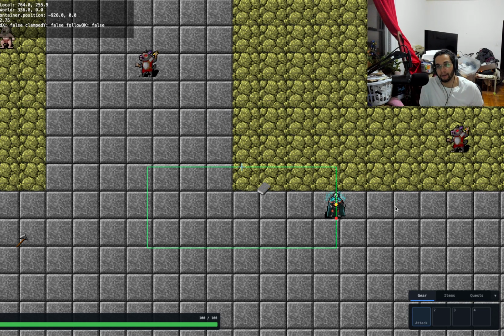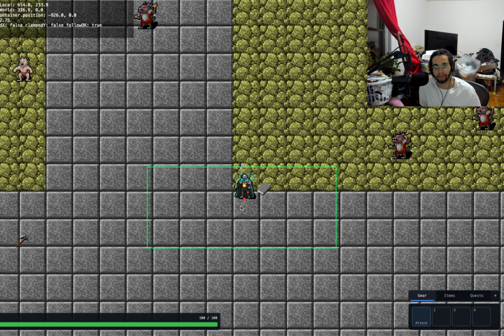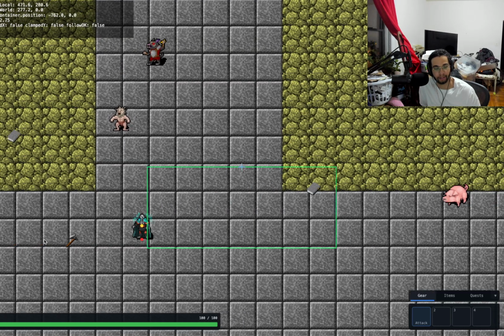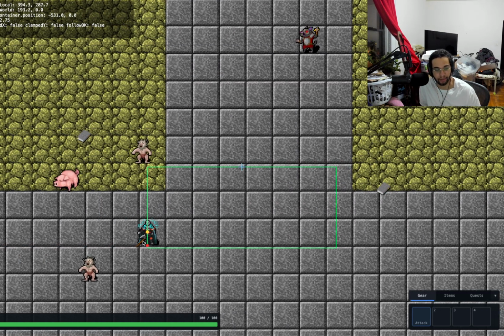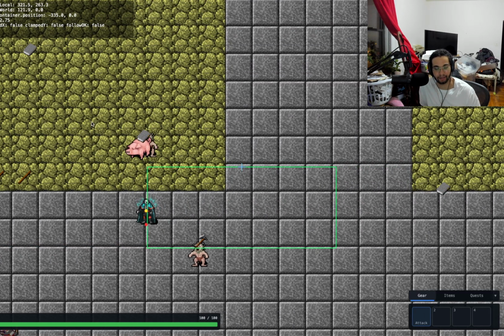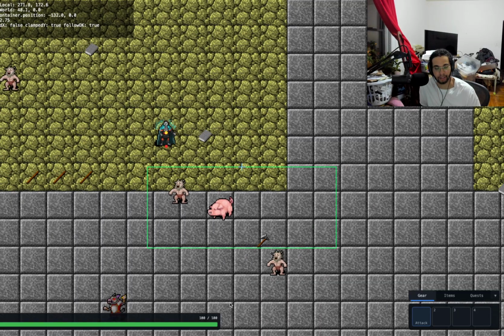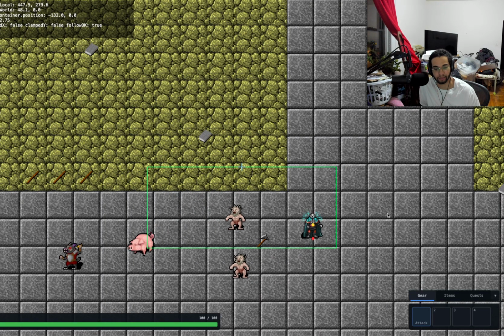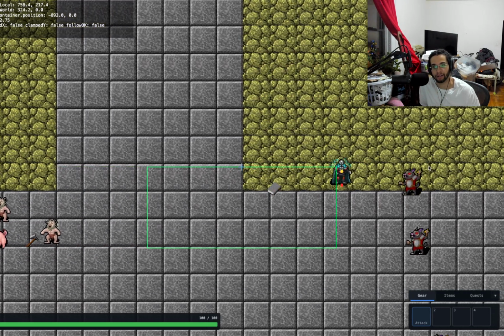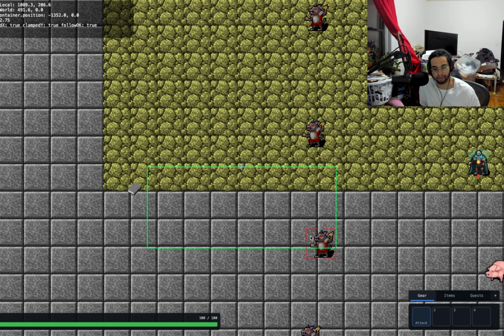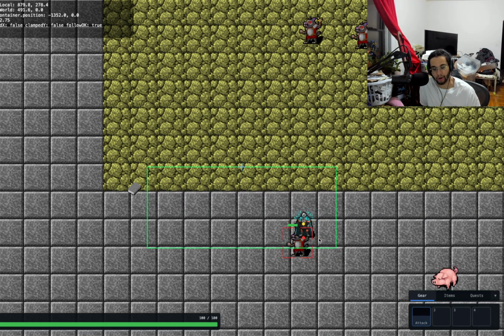But anyways, we now have item drops in the game, right? Sorry, this is terrible contrast, but here's an axe, this gray book, and I don't know. I might have to add a contrast or something to make items easier to see. I think there's more items, or is that it? Or that's another axe.